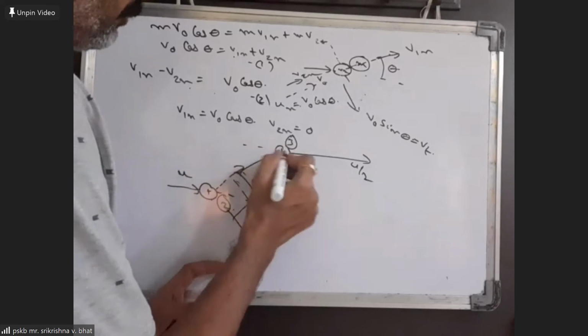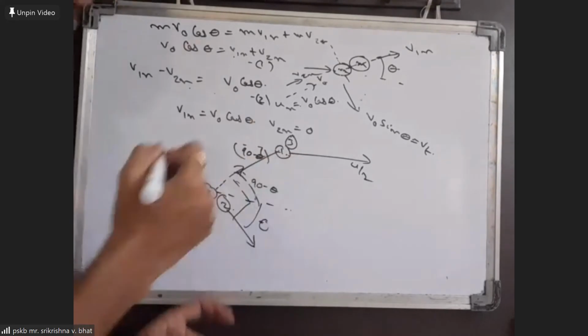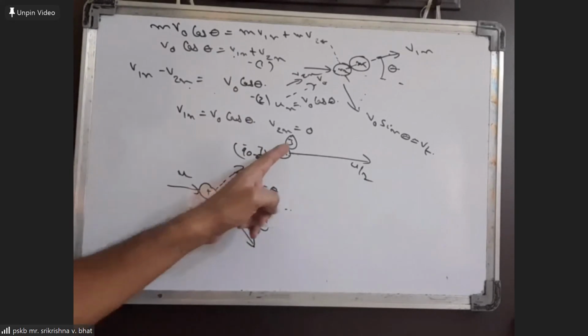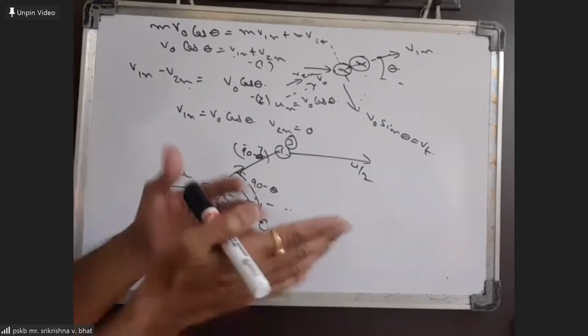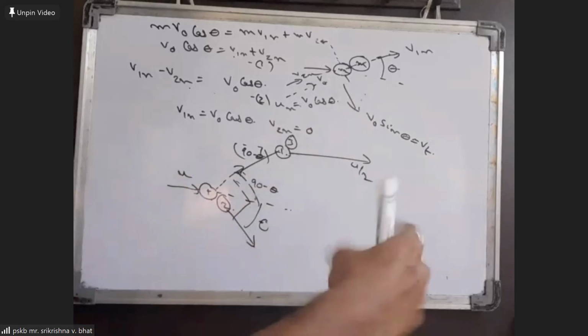So this is 90 minus theta, then even this should be 90 minus theta. That means this collision and this collision are identical types of collisions, which means the deviation that the first mass suffers in every collision is the same.